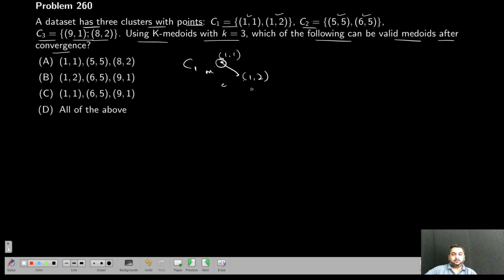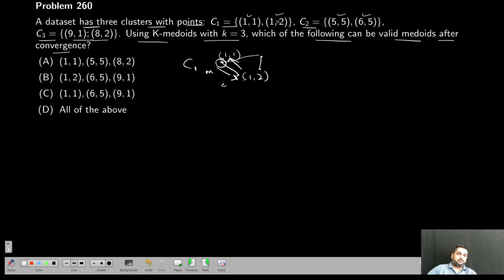So there are only 2 points. Either one of them can be the Medoid because the distance from this point to that point is the same as from that point to this point. If there is a third point somewhere here, then I will take the distance from here to here, here to here, and so on, and whichever gives the minimum, I will choose among those 3 points. That is how we select the Medoid.